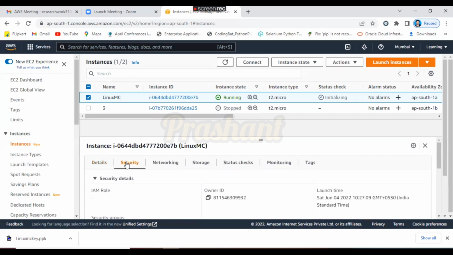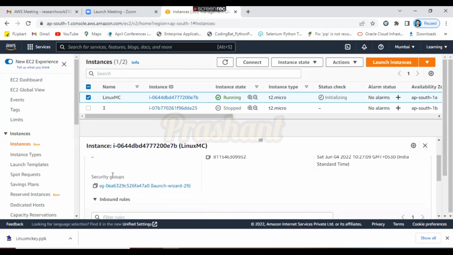If you click on the security button and scroll down, there is one security group associated with your instance. Now, this security group is automatically created. Till now, I have created launch wizard 0 to 28 groups. So automatically the security group got created with the name launch wizard 29.